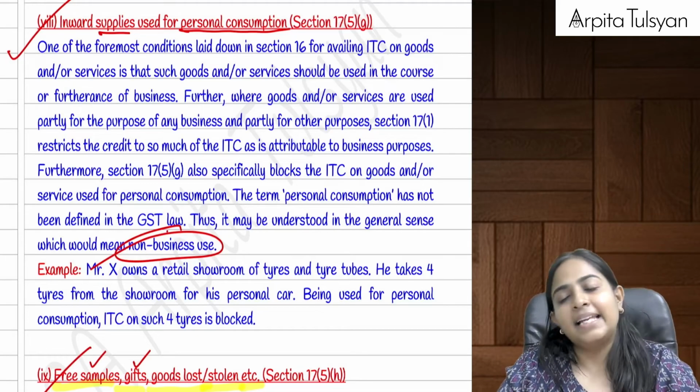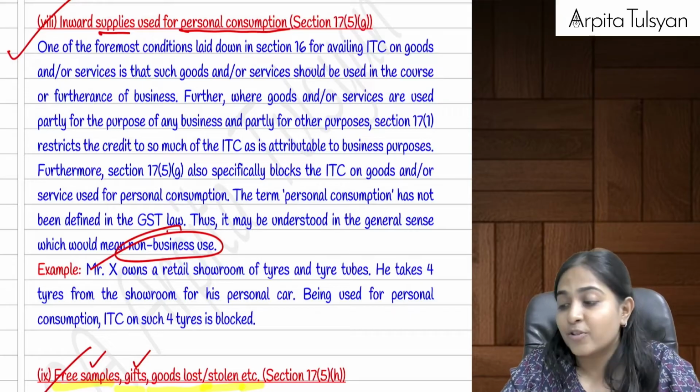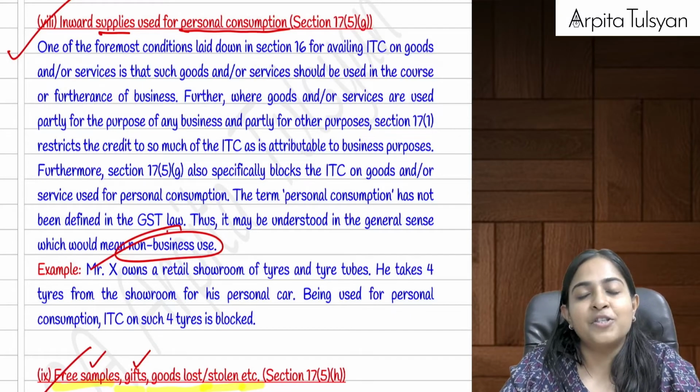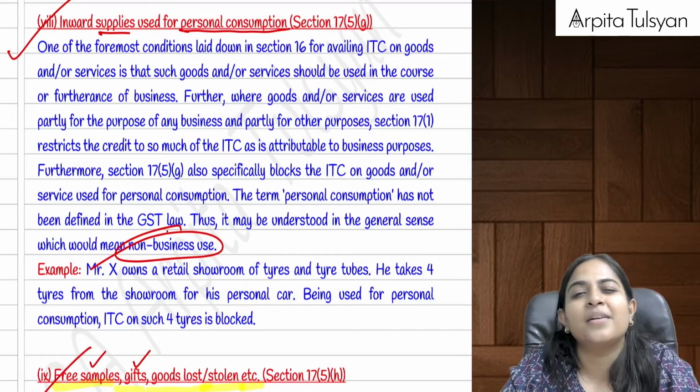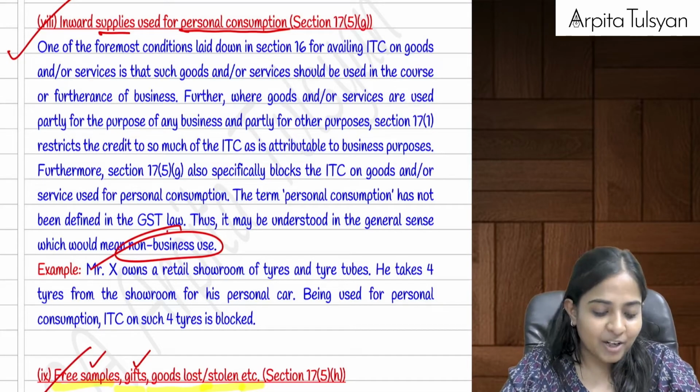And the last one, if we have paid any taxes because of fraud cases, detention cases, confiscation cases, then obviously once you pay the tax to the government and then you tell the government, sir, please, I want the GST credit on the same, the government will say, get lost from here, right?